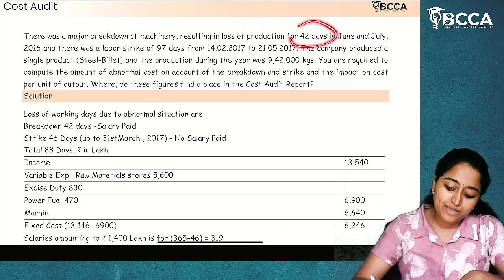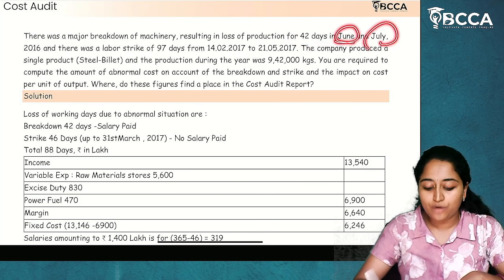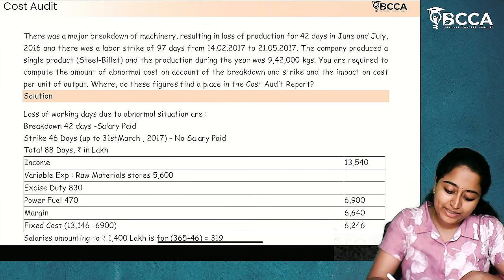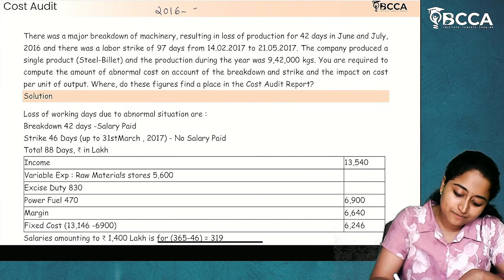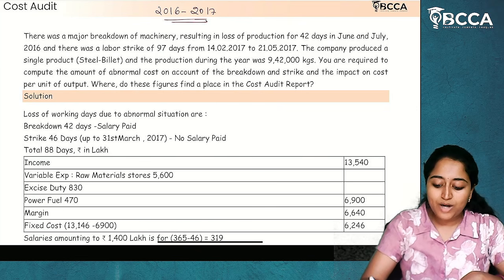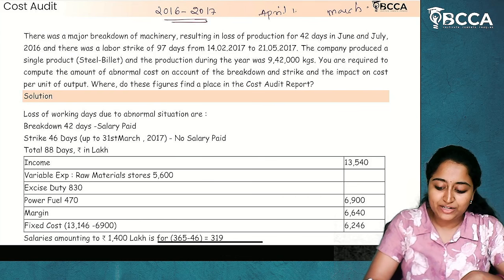Now, here they have already mentioned 42 days in June and July of 2016. So, the period which we are calculating is 2016 and 2017. Now, what is the period in between? April 1st of 2016 to March 31st of 2017.